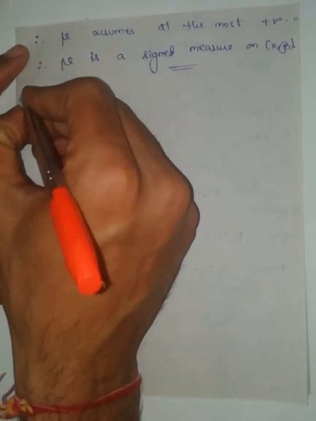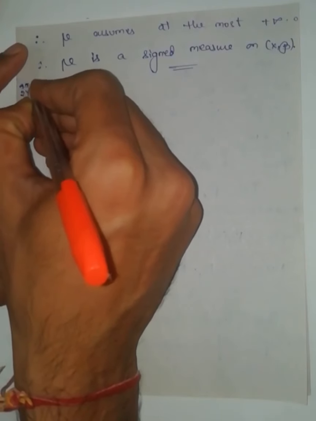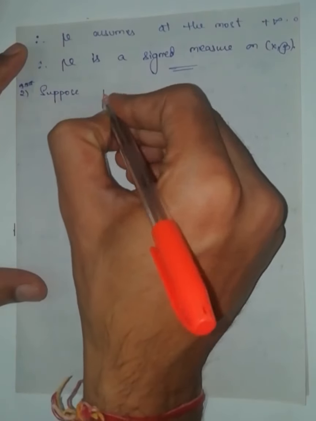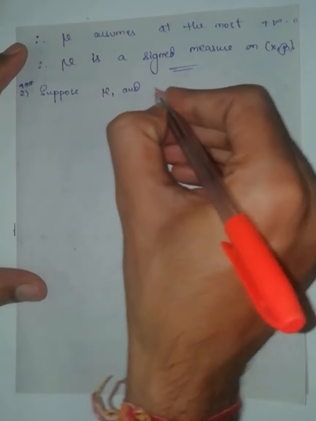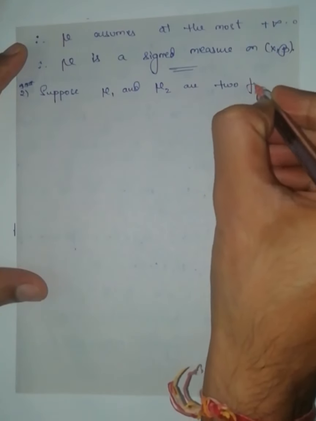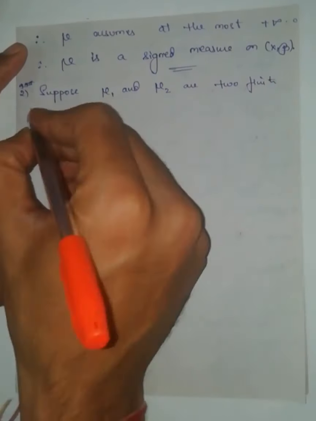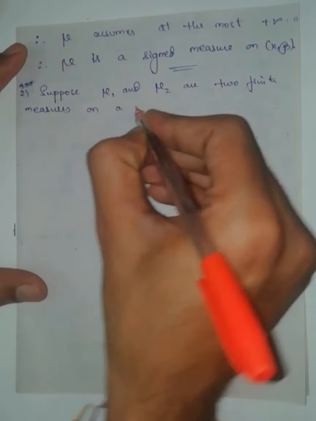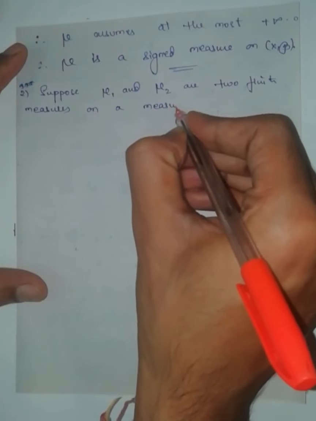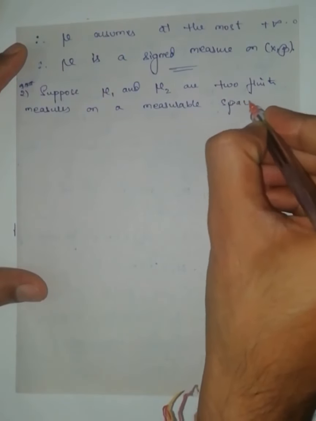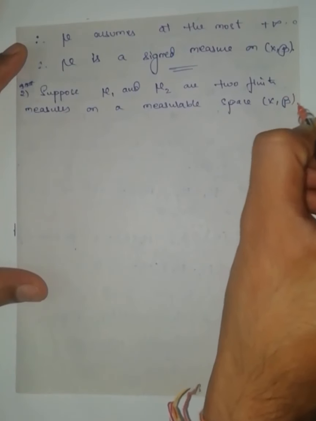Now next example, an important one. Suppose mu1 and mu2 are two finite measures on a measurable space (X, script B).